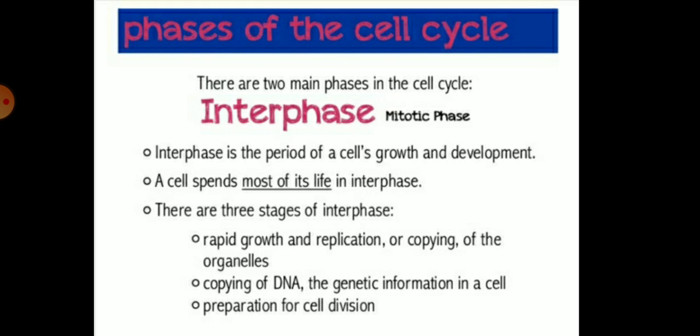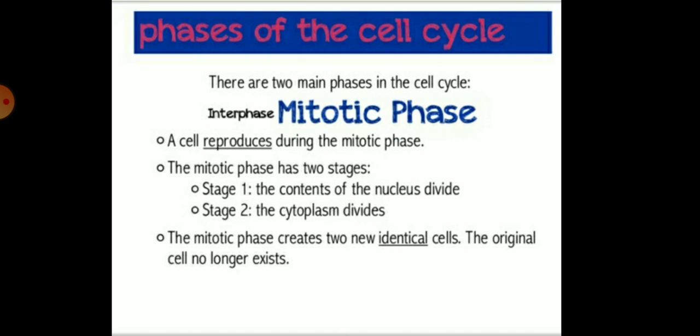So, children, there are these stages of the interphase. First the rapid growth and the replication and copying of the organelles. Then the copying of the DNA, the genetic information in a cell, and also the preparation for the cell division. There are mainly two phases. The first is the interphase and the second is the mitotic phase.